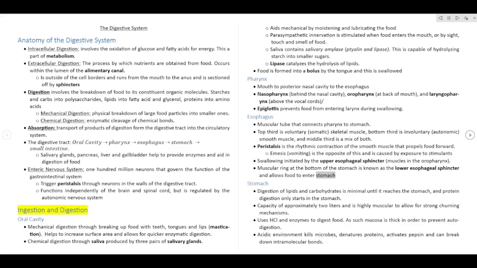Stomach. Digestion of lipids and carbohydrates is minimal until it reaches the stomach, and protein digestion only starts in the stomach. Capacity of approximately 2 liters and is highly muscular to allow for strong churning mechanisms. Uses HCl and enzymes to digest food. As such, mucosa is thick in order to prevent autodigestion. Acidic environment kills microbes, denatures proteins, activates pepsin and can break down intermolecular bonds.